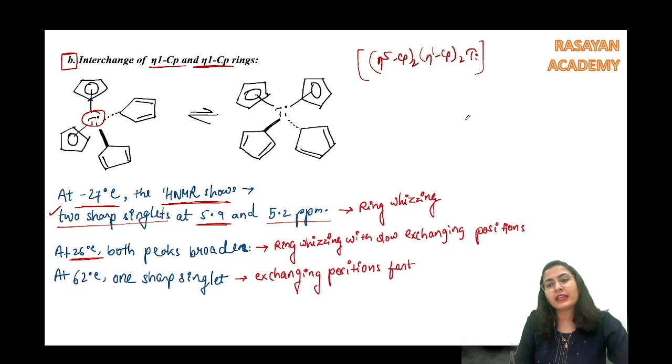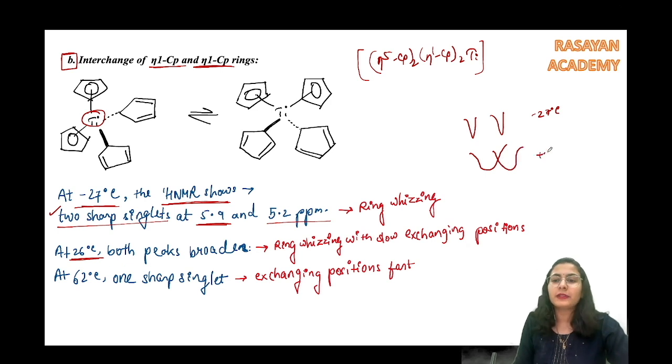All right, there are two peaks like this. At minus 27 degrees centigrade, they are going to broaden like this, and you are getting these two peaks like this at plus 26 degrees centigrade, and then at 62 degrees centigrade, you're just going to get one sharp peak.